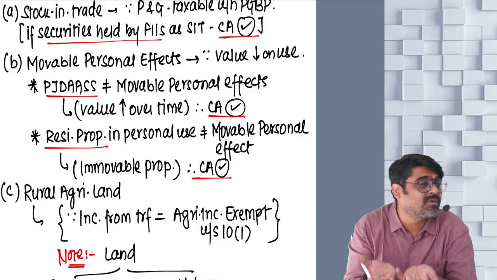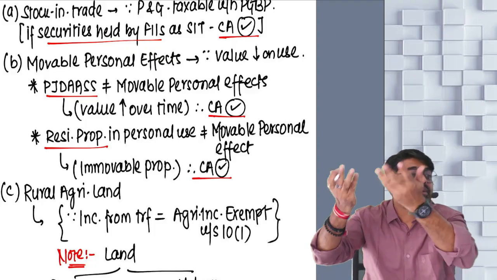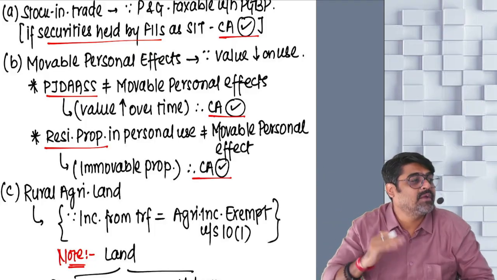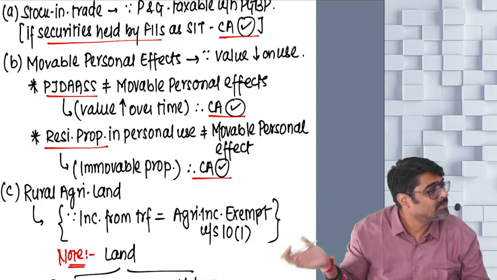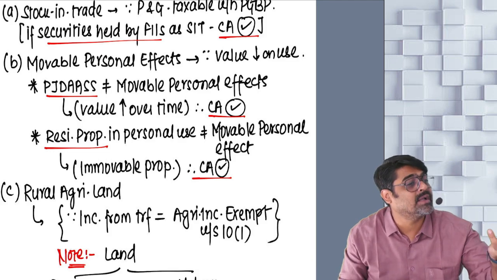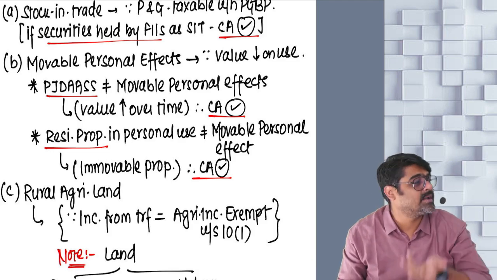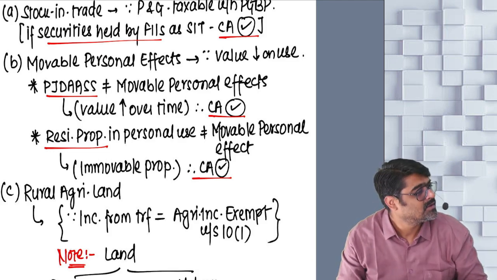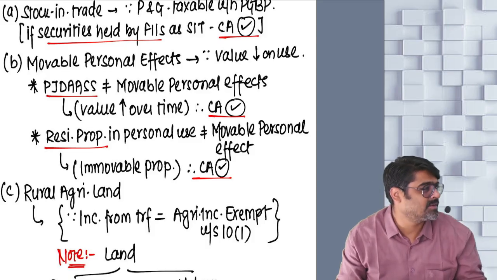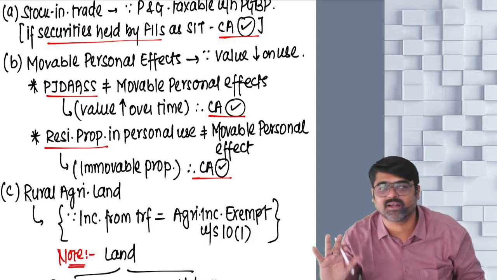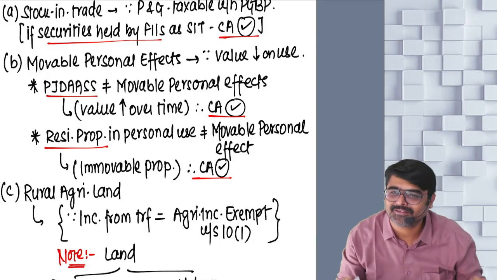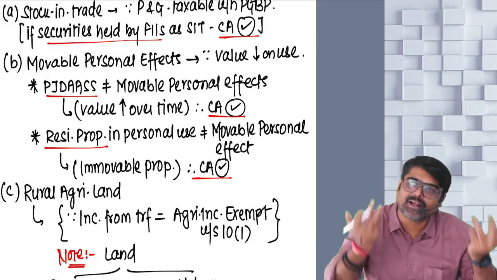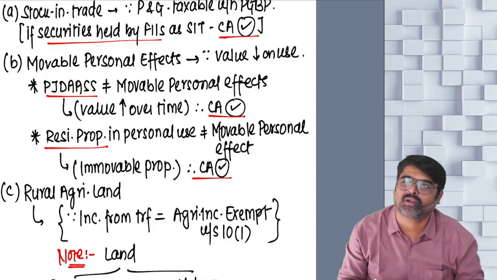Because why would I worry whether an item is a painting or a drawing? Even if I call it a drawing, it is to be treated as a capital asset only. And even if I call it a painting, it has to be treated as a capital asset only. Something which has color is a painting. Something which is not having a color is a drawing. That's it. Common sense. So I applied that common sense, but it is not working.